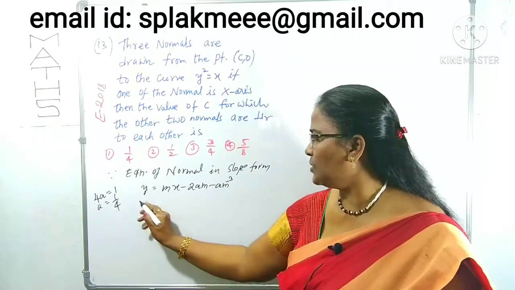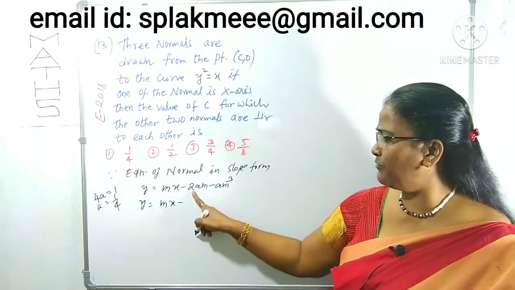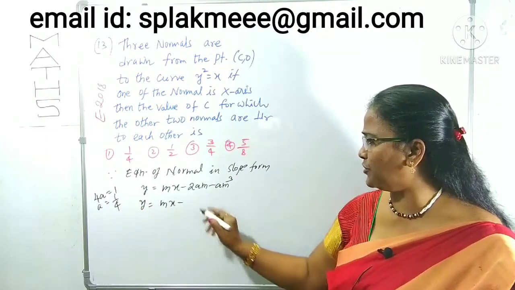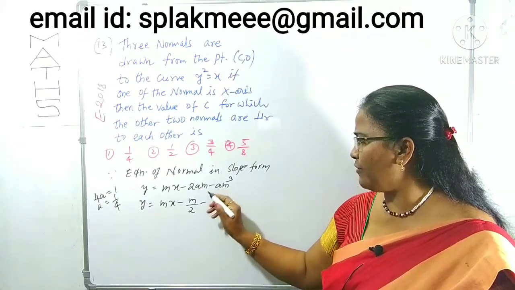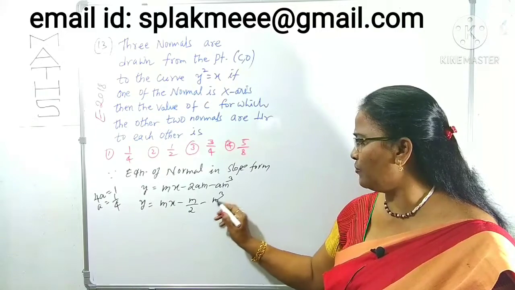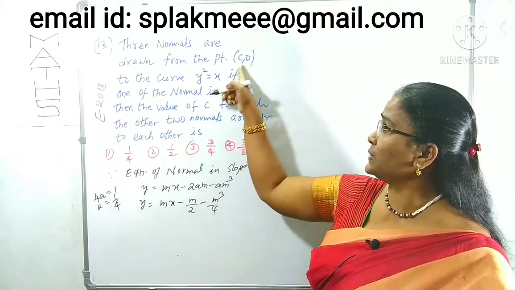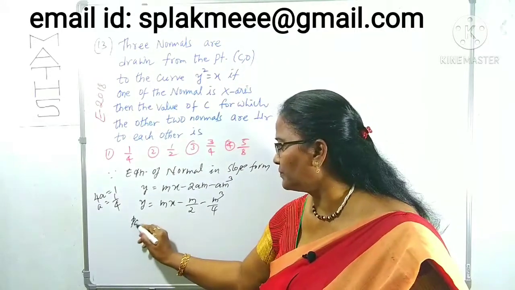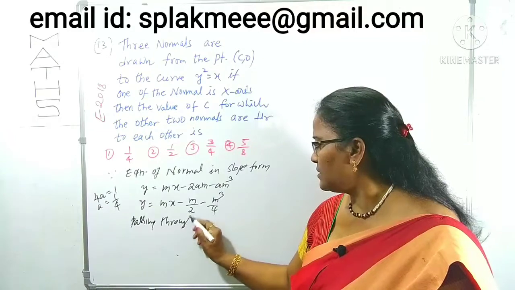Substitute here. y is equal to mx minus, a is 1 by 4, so 2 into 1 by 4 is 1 by 2, that is m by 2, minus a, 1 by 4 into m cube, is m cube by 4, right? It is passing through C, 0.